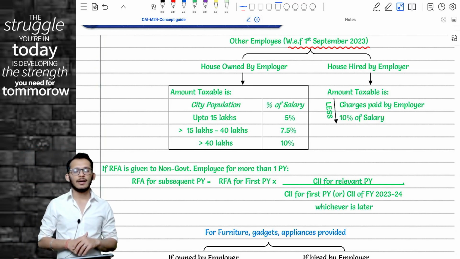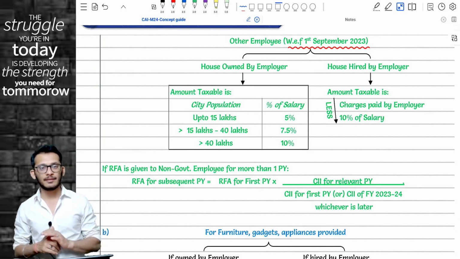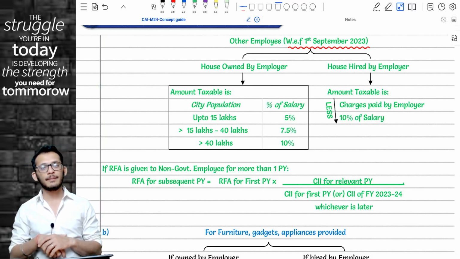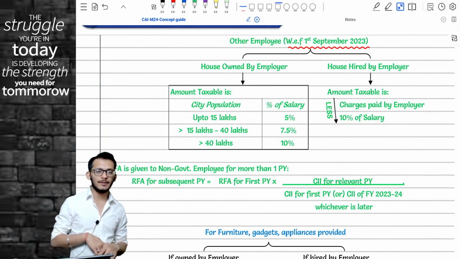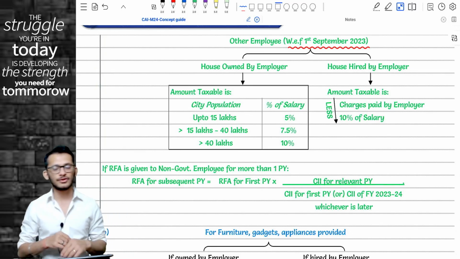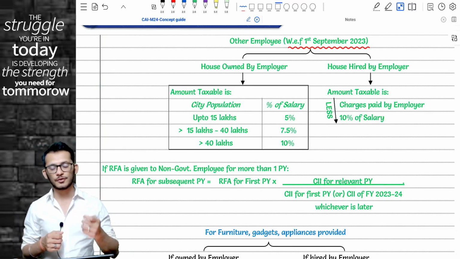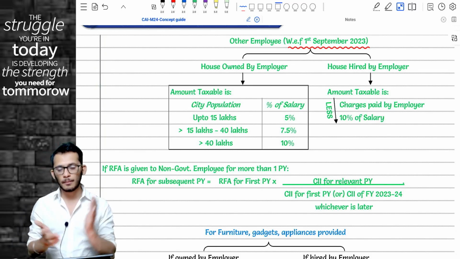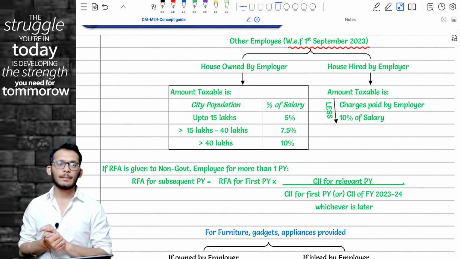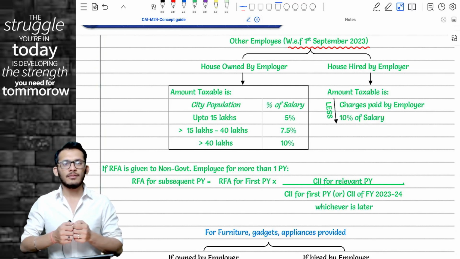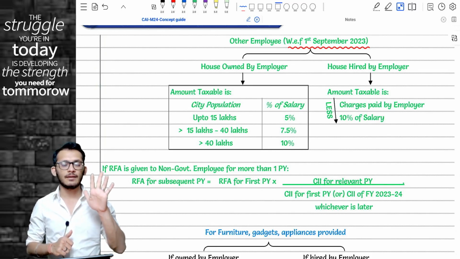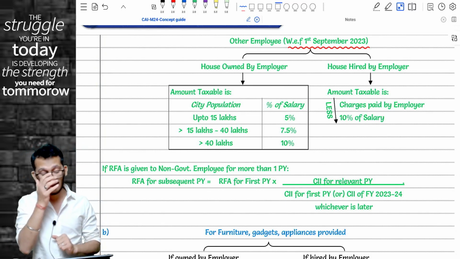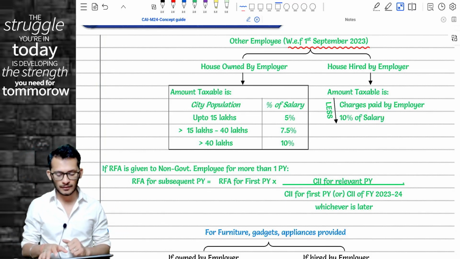For this year alone. Anyway, next year everything will become the same, but for this year alone you'll have to do 5 and 7. If in the RTPs and MTPs it is found that ICAI does not expect you to remember the first 5 months provisions, I will inform you at a later stage, and you can choose to ignore the first 5 months. But until that happens, please do keep both in mind. Is that clear? Now, how to remember this for the exam? Very simple. For the first 5 months, the percentage is 15%. For the balance 7 months, it is 10%. That is what the provisions are.